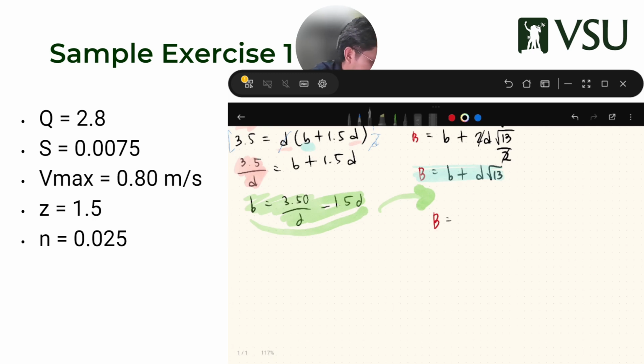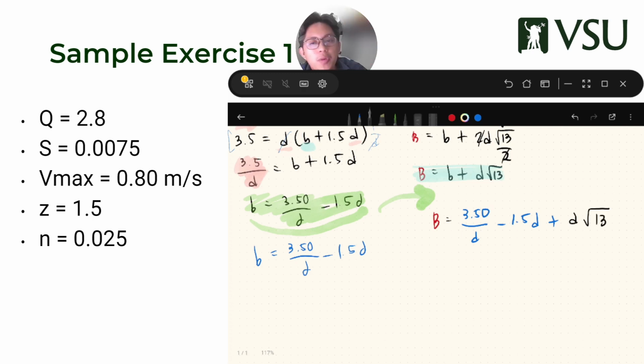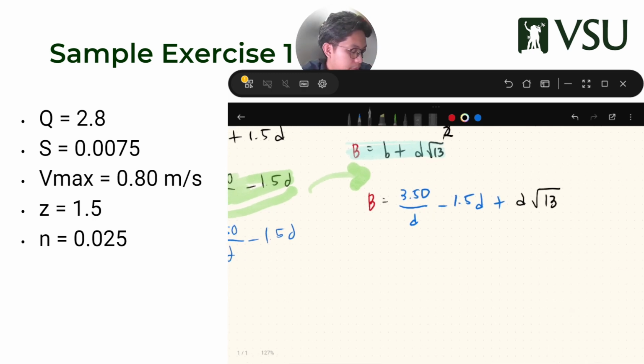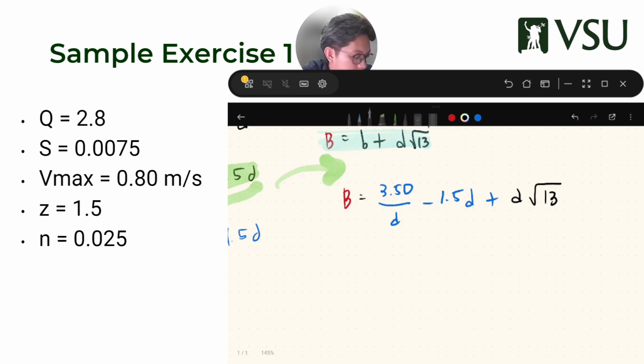B is equal to, I'm going to set this as blue so that you're able to follow the progression, plus D square root of 30. So now we have three colors. Red B is your value for perimeter, so it's a real number.